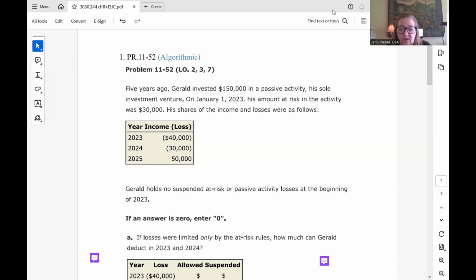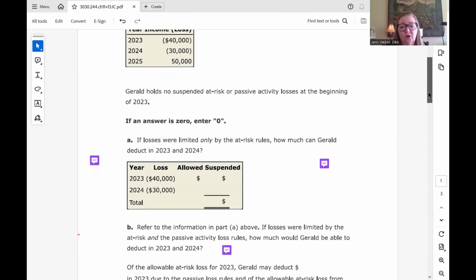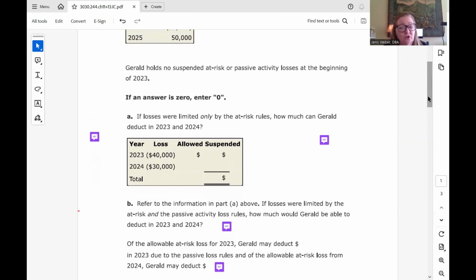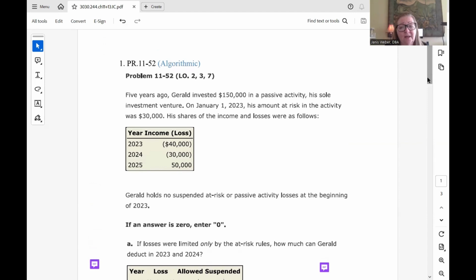So they show him with a big loss in 2023 of 40,000, and then another loss in 2024 of 30,000, but then finally a profit in 2025 of 50,000. Gerald holds no suspended at-risk or passive activity losses at the beginning of 2023. So they're asking us a few things. First, if losses were limited only by the at-risk rules, how much could Gerald deduct for 2023?